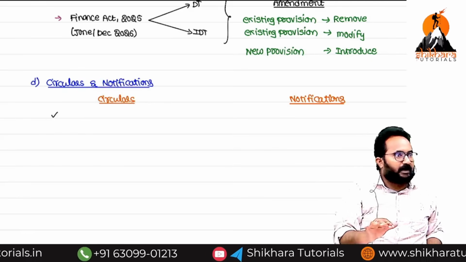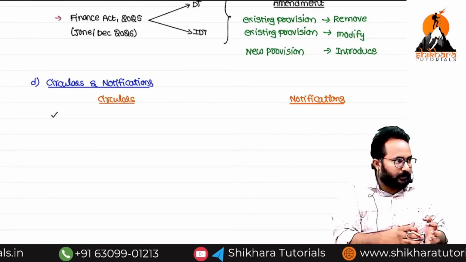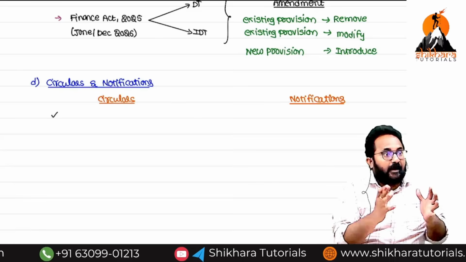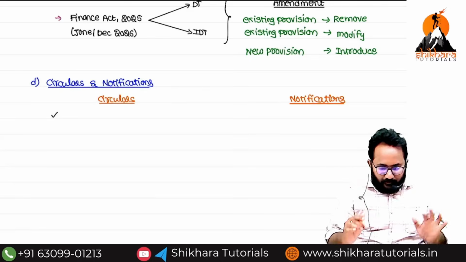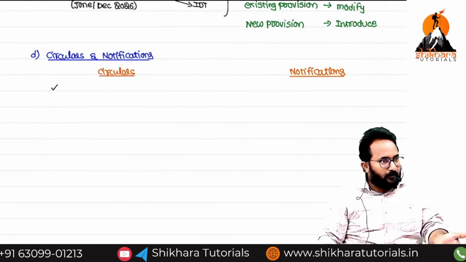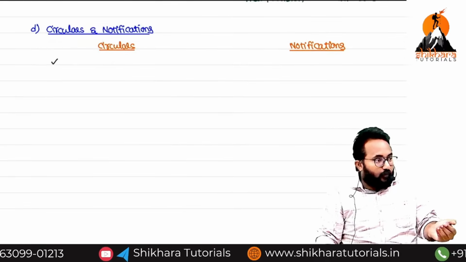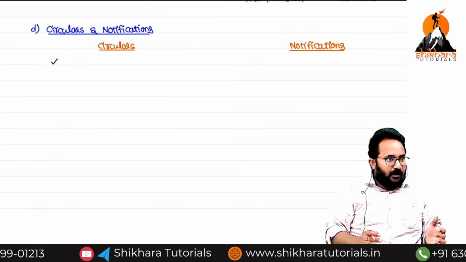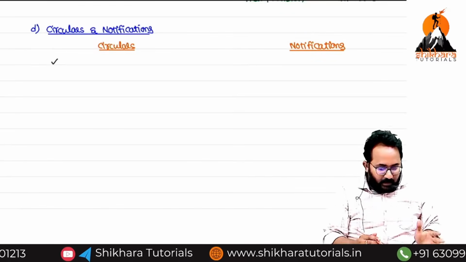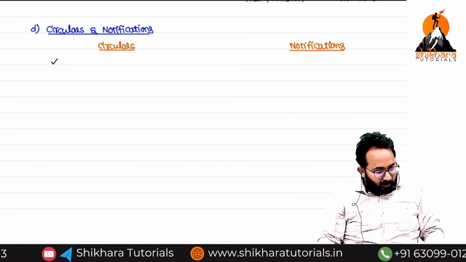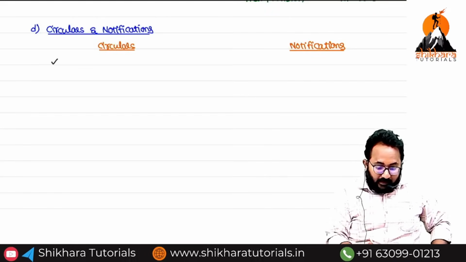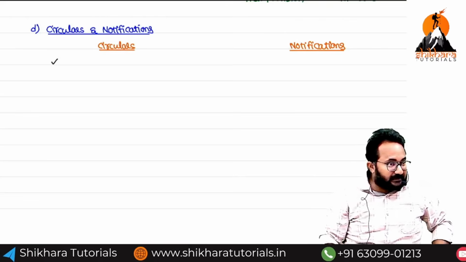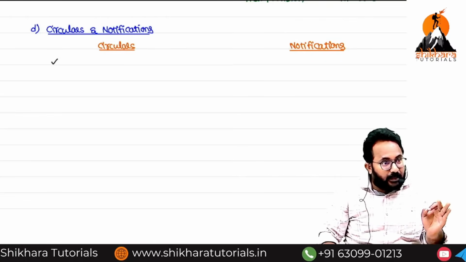In order to clarify the doubts, they will give what? Circulars. Simply they will give you examples and FAQs, simply the frequently asked questions. If you have a doubt, you will ask a question. Mostly the questions we asked, they will frame in a document and release, that is what is called circulars. Why will the department give the circulars? In order to clarify the doubts.